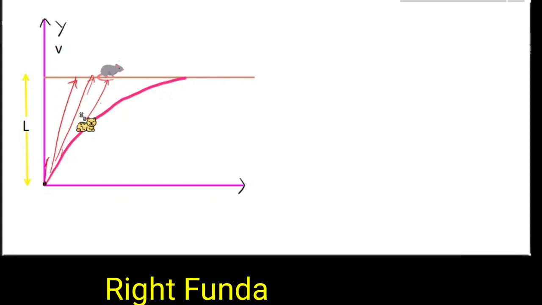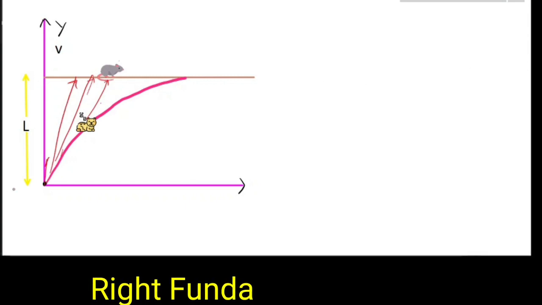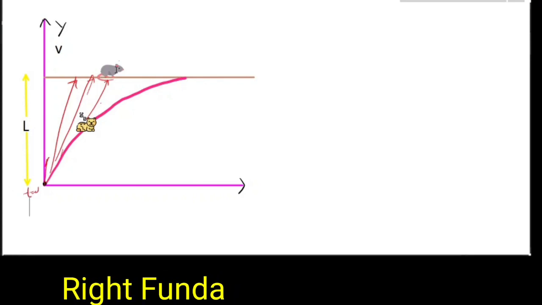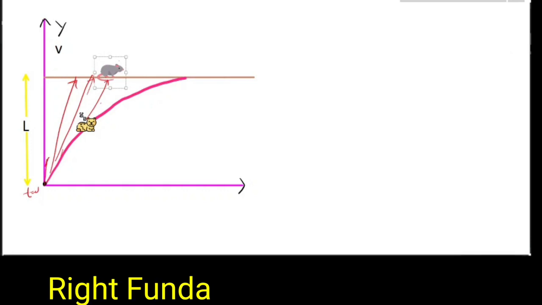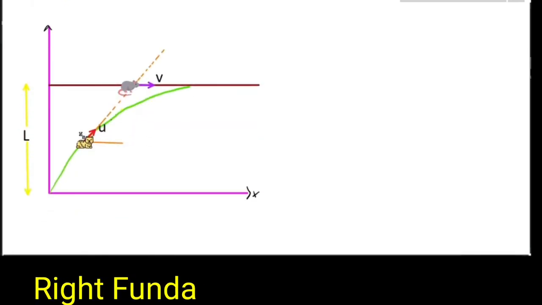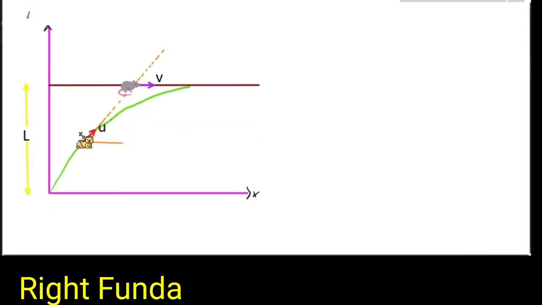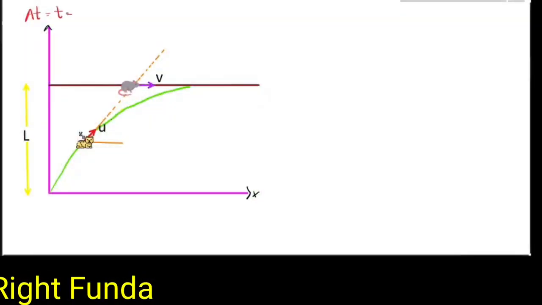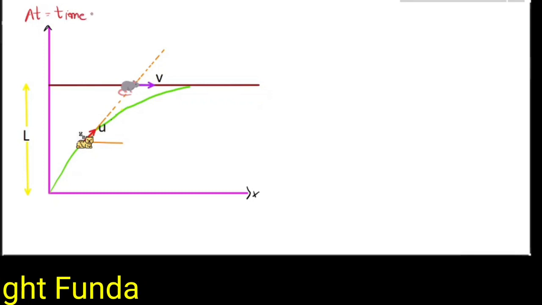So find the time after which the cat will be catching Jerry, and the initial time will be t equal to 0. They were at their respective positions. So what will happen at any time t? Suppose at time t, the cat is here and the rat is here, Tom is here, Jerry is here.